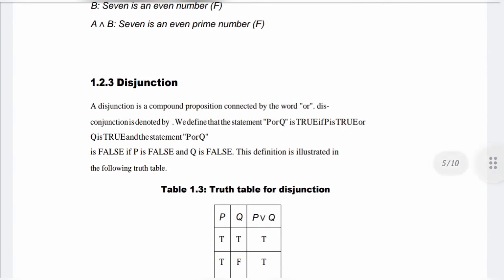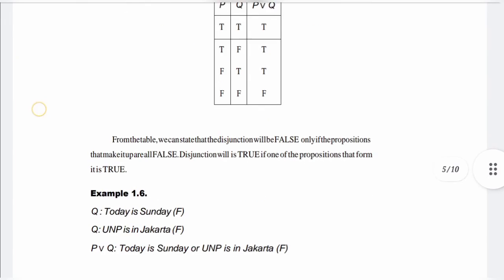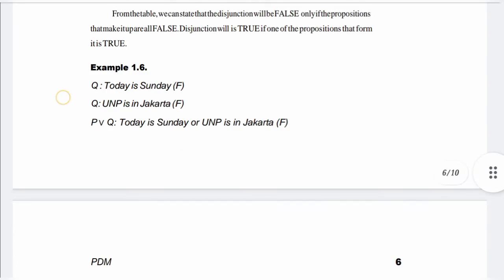1.2.3 Disjunction. A disjunction is a compound proposition connected by the word or. Disjunction is denoted by ∨. We define the statement P or Q is true if P is true or Q is true, and the statement P or Q is false if P is false and Q is false. The definition is illustrated in the following truth table. Example 1.6. P: Today is Sunday. False. Q: UNP is in Jakarta. False. P or Q: Today is Sunday or UNP is in Jakarta. False.